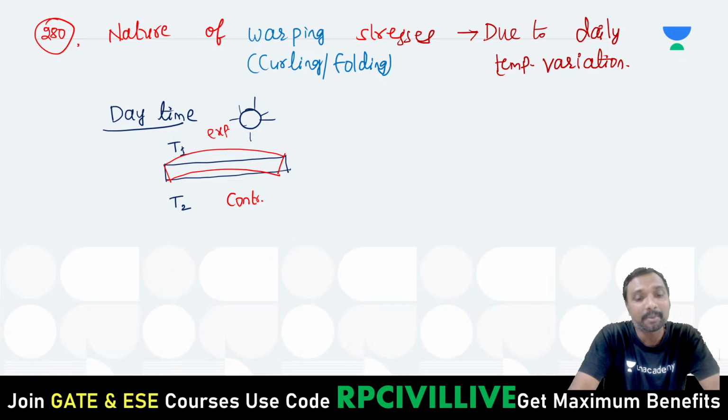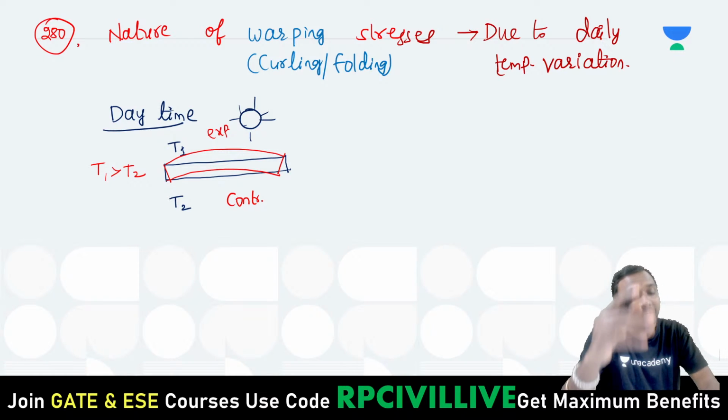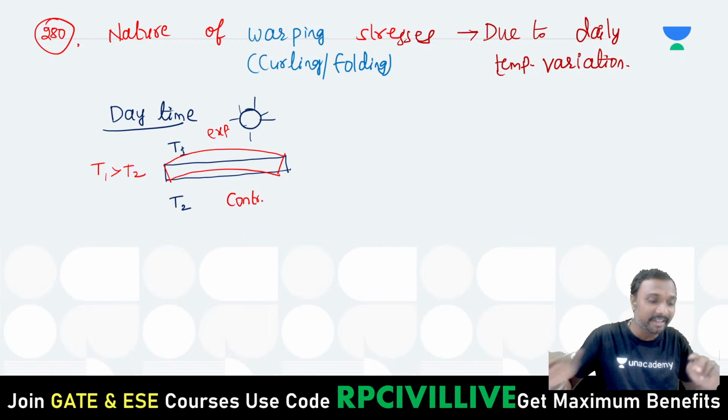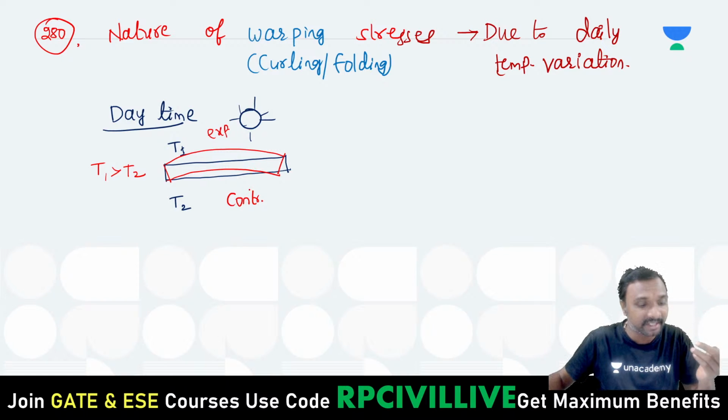Is it clear? Top is higher temperature, this T1 is higher than this T2, right? When T1 is higher than T2, the top temperature is obviously higher and it will cause expansion at the top, and the bottom temperature is lesser and it will cause contraction.